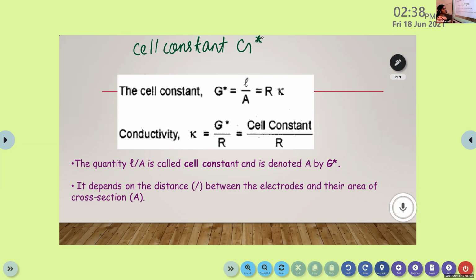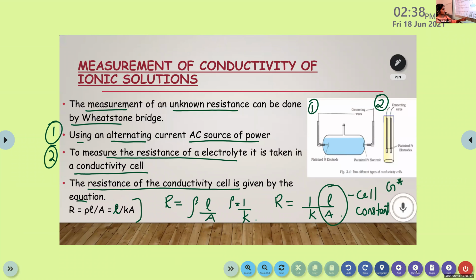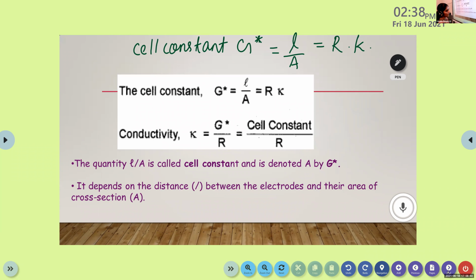It will be represented as G star. I told you, and it is L by A. Then from the previous equation, we can write R into K. You just look at the previous equation: R is equal to 1 by K into L by A. This L by A is known as cell constant. It is G star. So G star is equal to R into K.